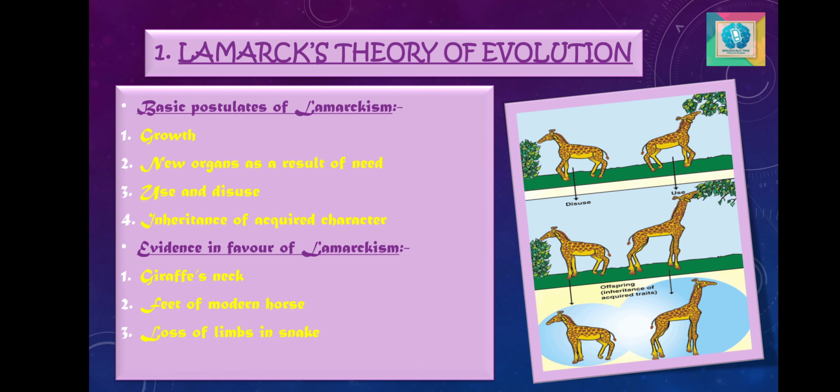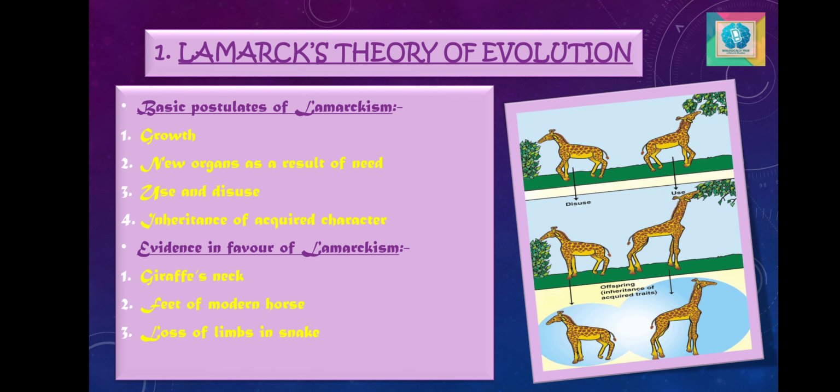The use of certain parts increases while that of certain other parts decreases. The growth of less used parts declines while that of the better used parts progresses. The characters acquired by an organism during its lifetime are inherited by the next generation. In every generation, some new characters were acquired or the older ones keep on increasing or improving. As a result, after a number of generations, the species gets modified into a new one.